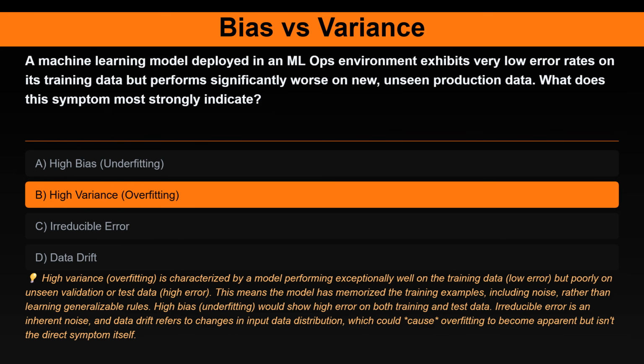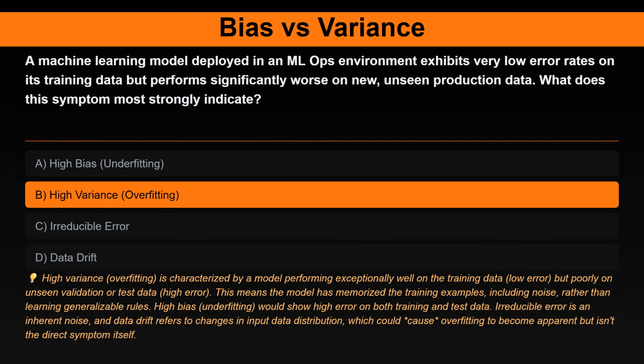The correct answer is high variance, overfitting. Here's the explanation. High variance, overfitting, is characterized by a model performing exceptionally well on the training data, low error, but poorly on unseen validation or test data, high error. This means the model has memorized the training examples, including noise, rather than learning generalizable rules.